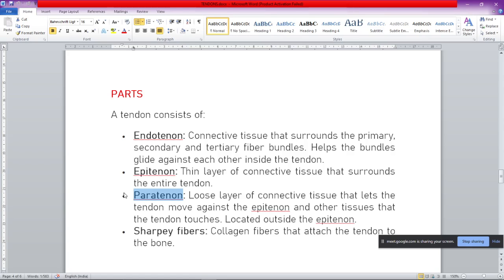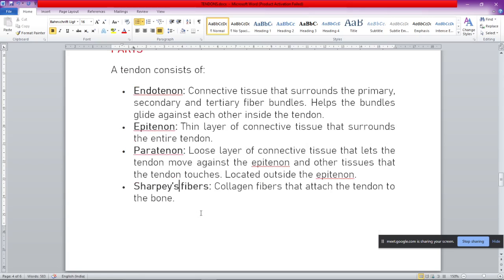So this is a very simple thing. Inside we have got the endotenon, on the outside we have got the epitenon, and outer to the epitenon we have got the paratenon. Then we have the Sharpey's fibers. Here we can write it as apostrophe S. It is the Sharpey's fibers.